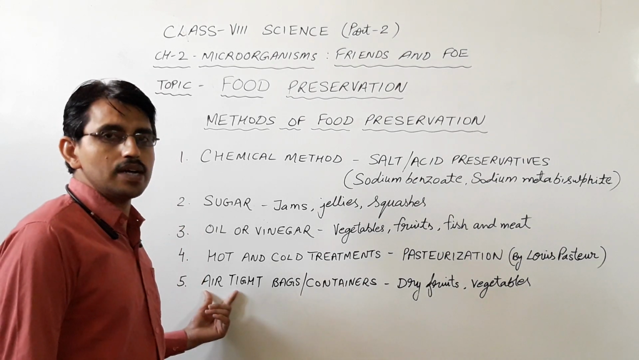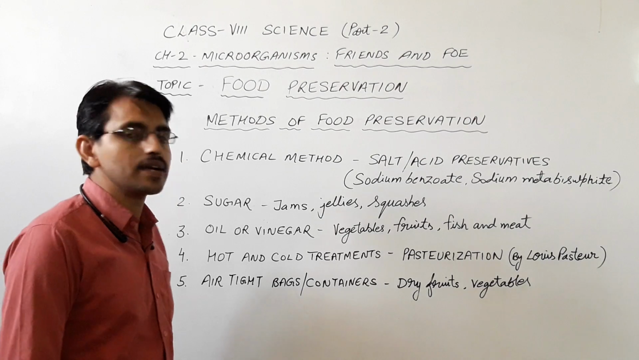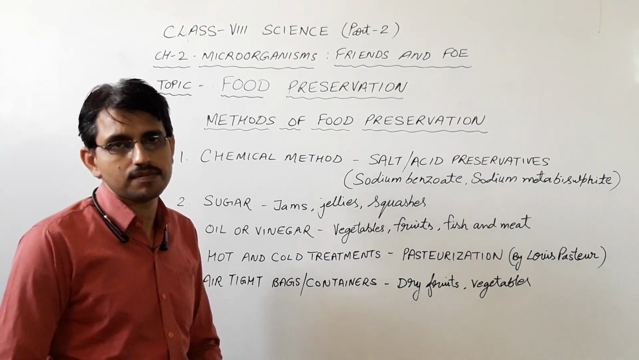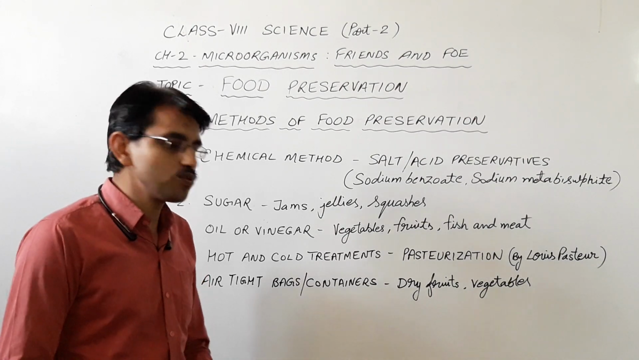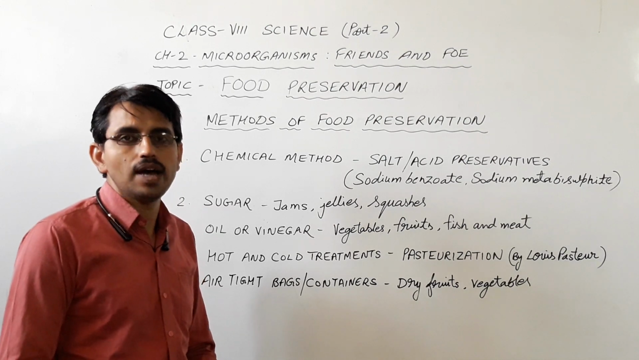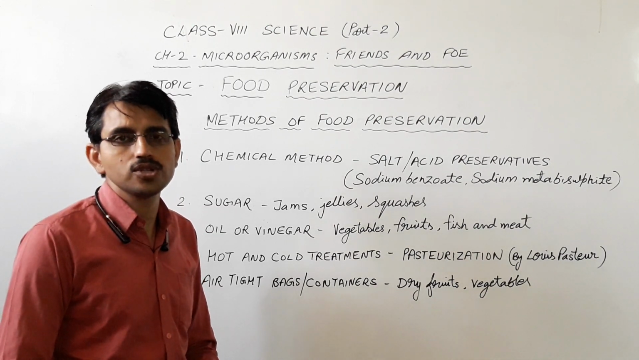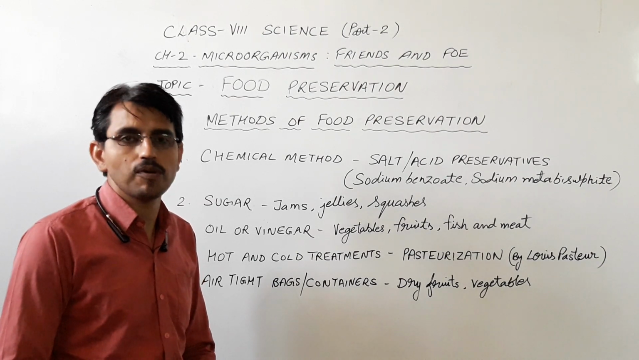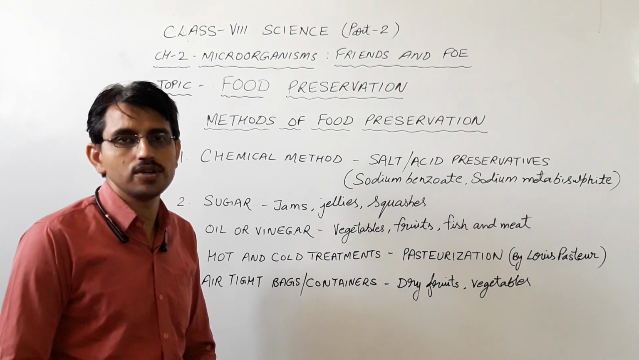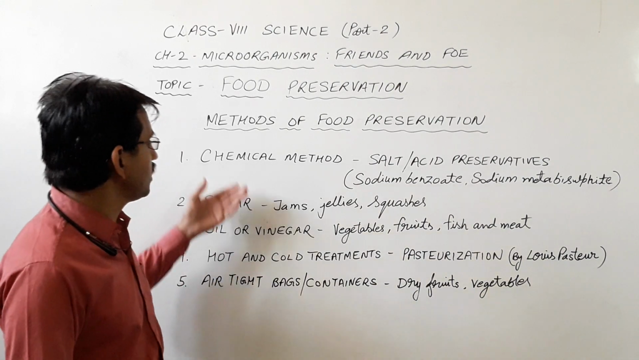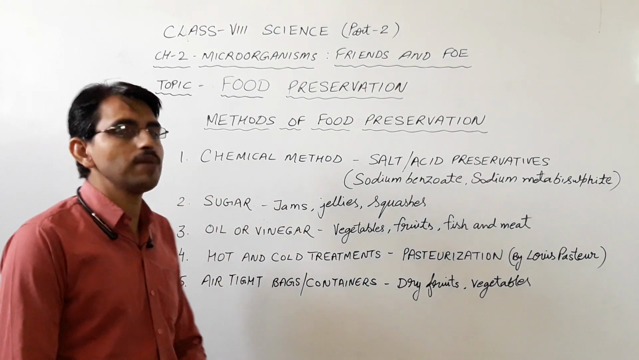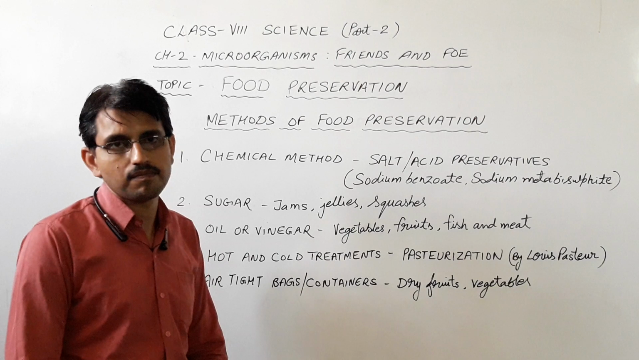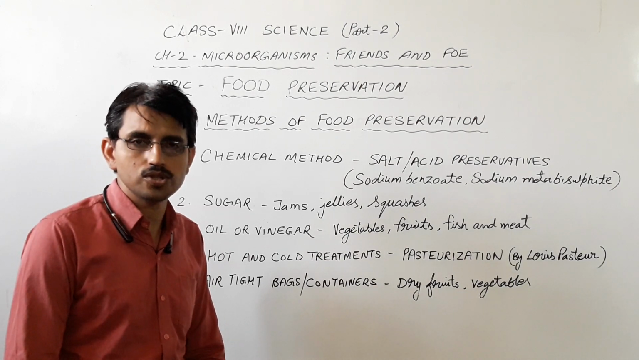The fifth method is to keep the food in airtight containers or airtight bags. Dry fruits, vegetables and many fried items are generally stored at our home in airtight containers, which prevent them from getting spoiled soon. So in this video we have covered different methods of food preservation. That's all about this topic. Thank you.